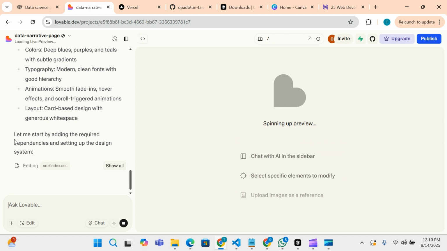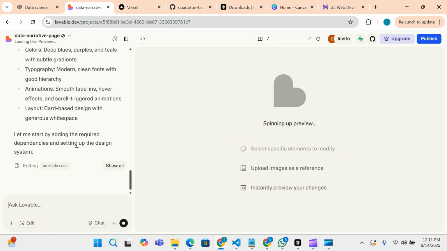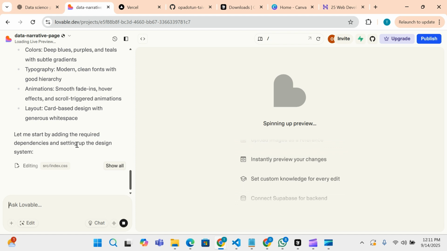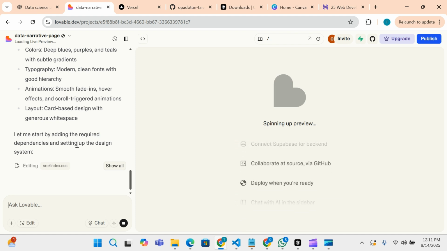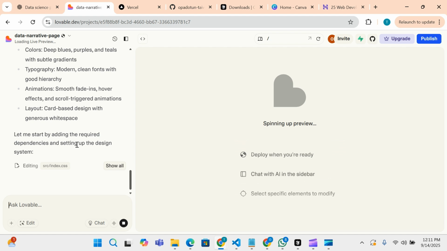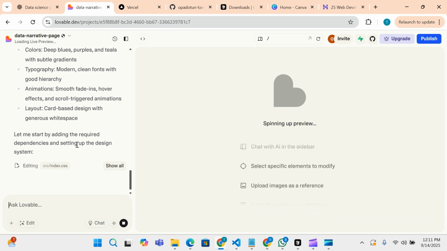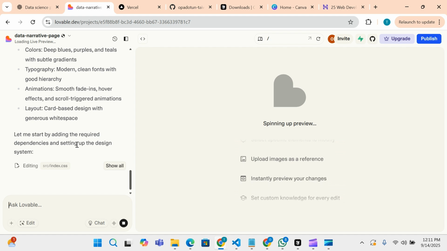So as you can see, it's saying adding the required dependency, which is exactly what you would do if you are trying to spin up your React app from the beginning. You have to install your dependencies and everything. But since you are vibe coding, you don't need to worry about all those. It's going to install everything and start the project.